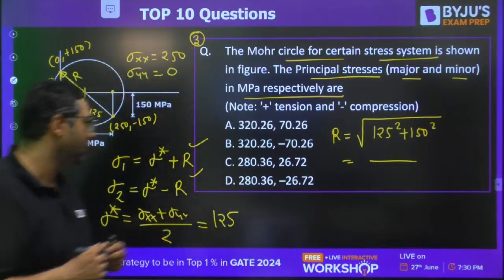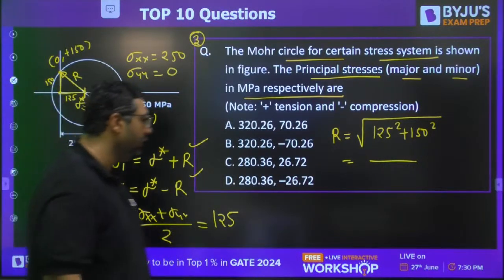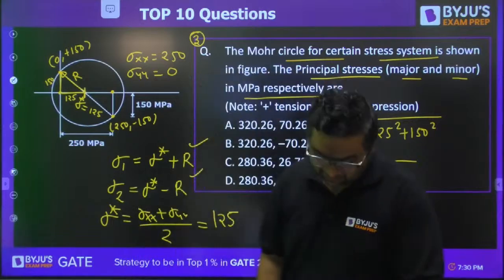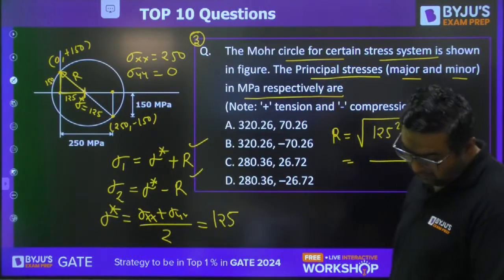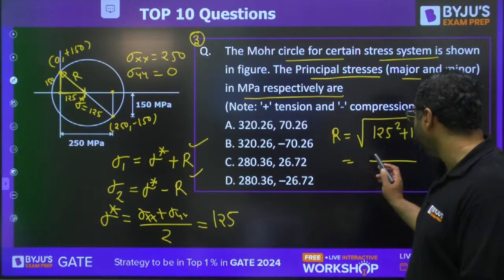Nirved is saying B. So first of all, what is the radius value you are getting, guys?